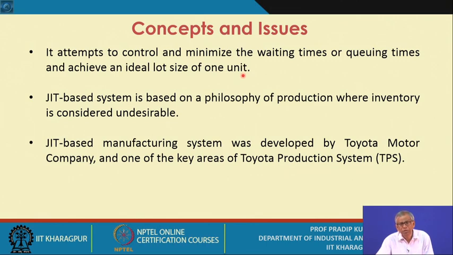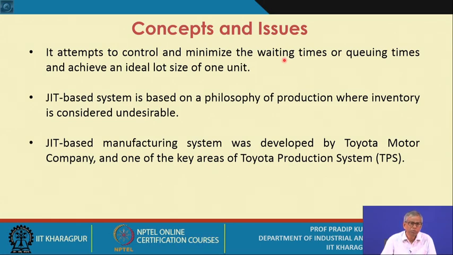So it has its own positive impact on the marketing strategy. Later on you will understand, but here I want to emphasize this particular aspect, that is how to reduce the waiting time. Now what is most important is your throughput time.